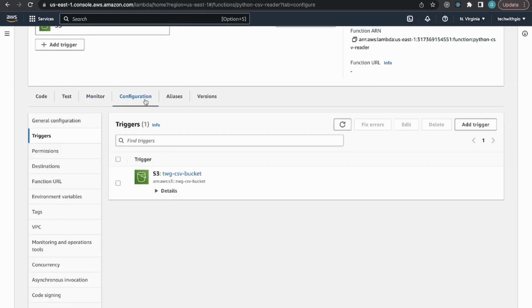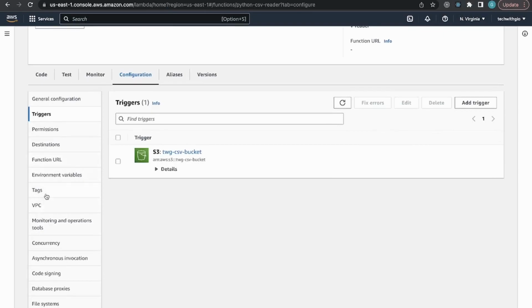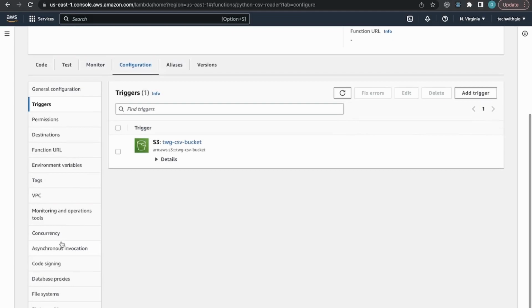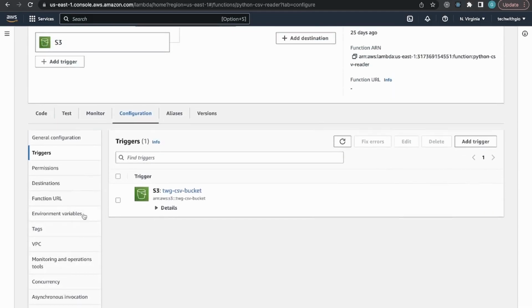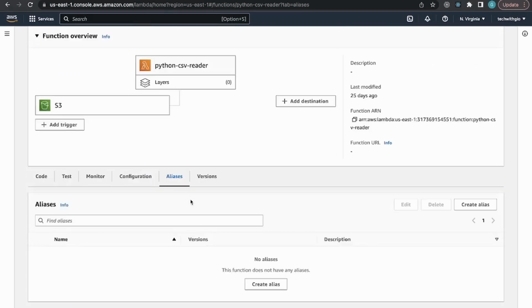Then there's the configuration, which we just saw, but you can look into other stuff like the function URL, tags, VPC, concurrency options, file system, state machines. Like I said, when it comes to creating concurrent functions. Then there's aliases. If you want to create an alias, you could. And there's a version. If you want to publish a new version of this, you could do that as well. So many things you can do with it.